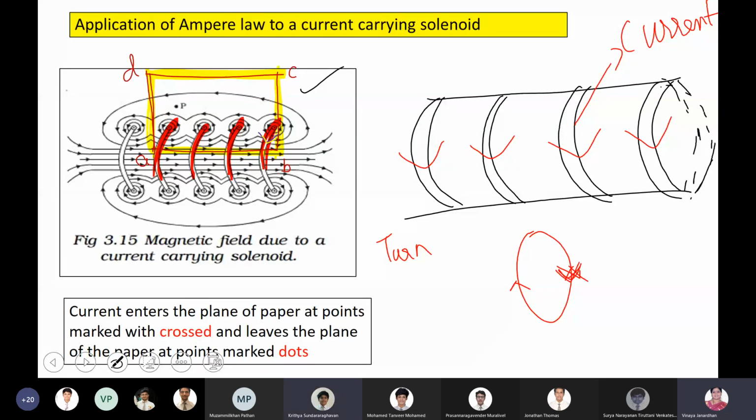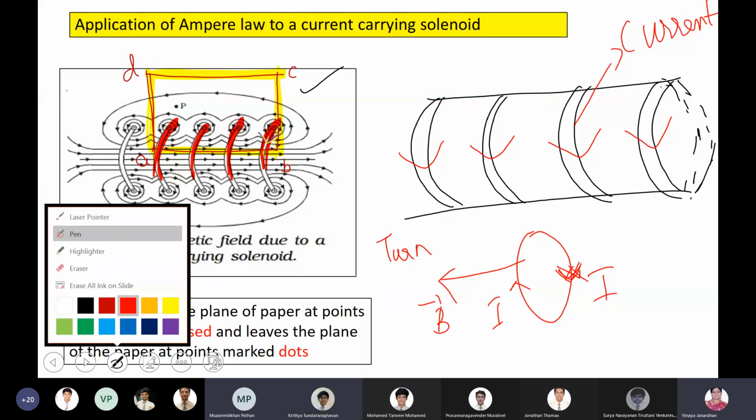You know how the hour hand and the second hand of your clock move. If the current flows clockwise, how is your thumb going to point, boys? Your thumb will be towards your left. The thumb will be pointing towards your left. Will it be into the plane, right?